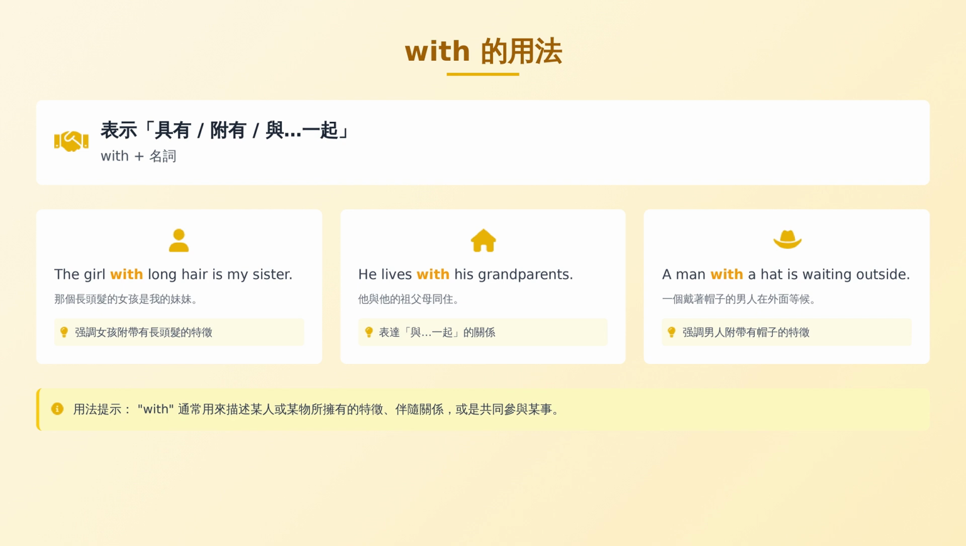2. He lives with his grandparents. Expresses a relationship with. 3. A man with a hat is waiting outside. Emphasis on the man's characteristic of having a hat. Usage tips. With is usually used to describe a characteristic possessed by a person or thing, a relationship associated with it, or participation in something together.